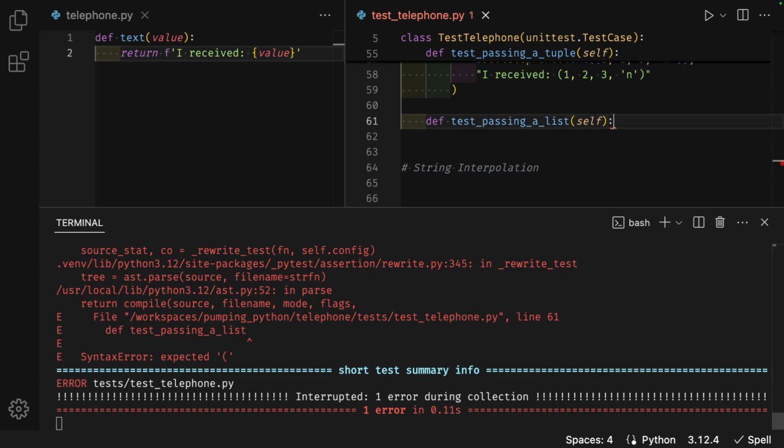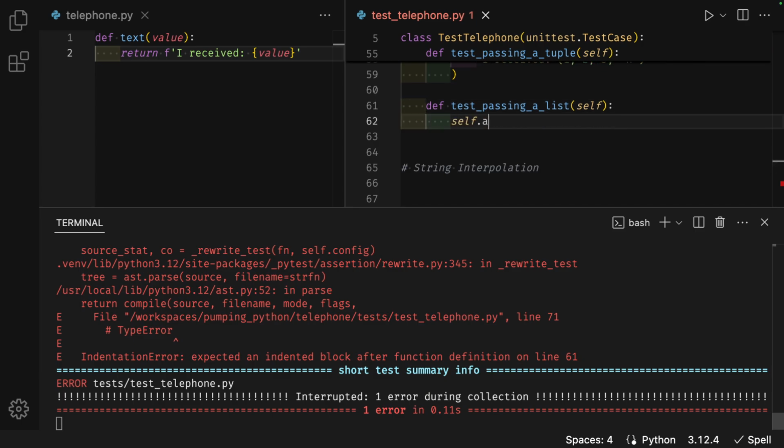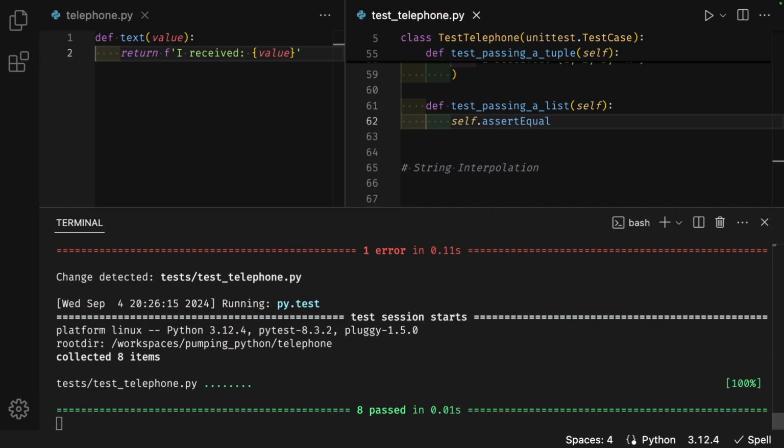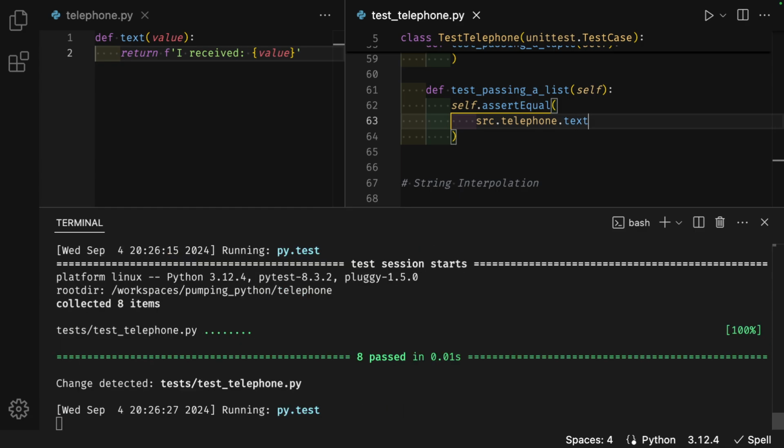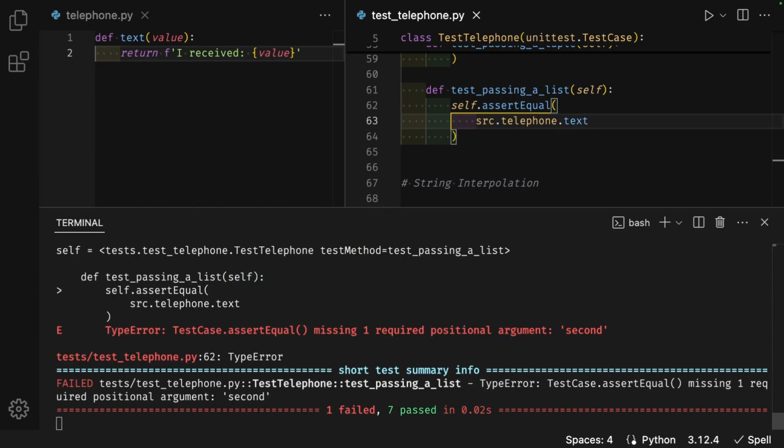Parentheses self, a colon at the end. Enter after the colon, self.assertEqual, parentheses, enter, source.telephone.text, parentheses, square brackets 1, comma 2, comma 3, comma, quotes n, a comma at the end of the line.